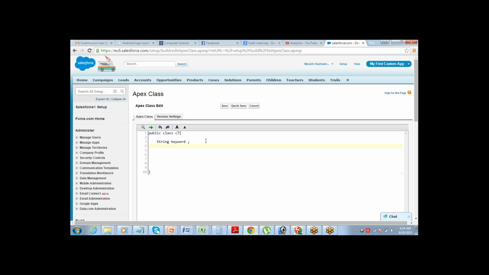So that will be a list of accounts, or let me say a list of opportunity results. Whichever object you want to return, you just define a list of that particular object. So two things, keyword and results. Results is a list of opportunities because that's what it's going to return, and keyword is the keyword that will be searched.